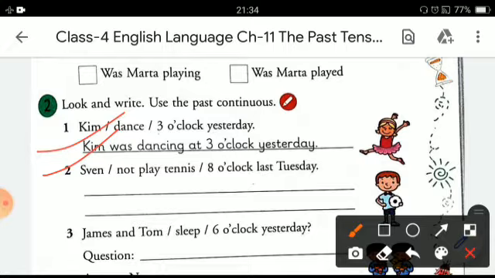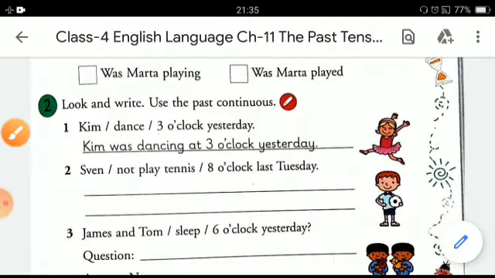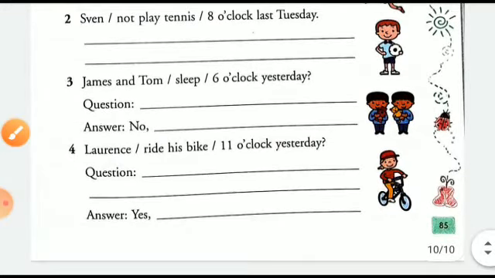It can also be written in a question form by beginning the sentence with the helping verb was. For example, was Swain playing tennis at 8 o'clock last Tuesday? It's in a question form. Then the answer would be like this: No, Swain was not playing tennis at 8 o'clock last Tuesday. So in the same way, you can make the rest of the questions and you can answer all of them.